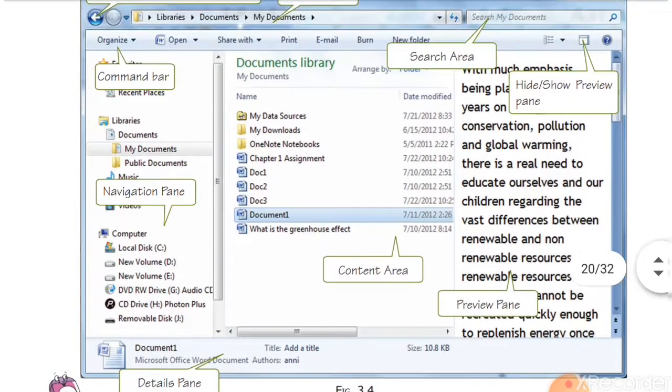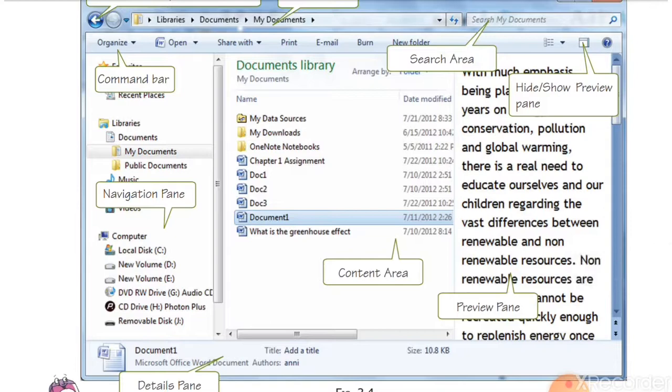Next is content area. In the content area, file name, folder name will be shown. All the yellow colors are shown as folders, and the MS Word icon, Excel icon, PowerPoint icon or image icon will be shown. That will be a file in the content area.